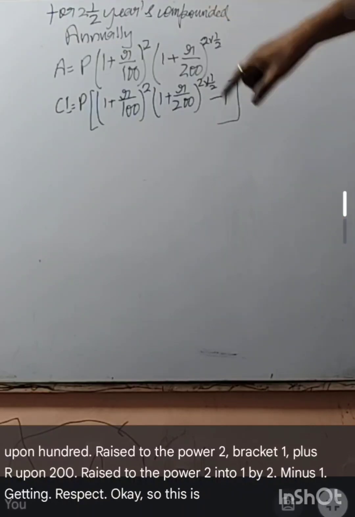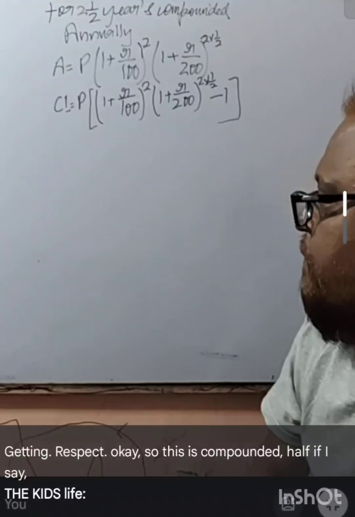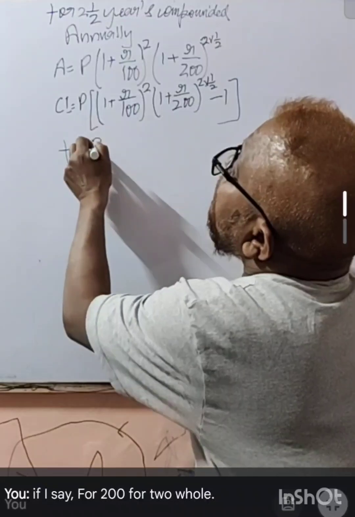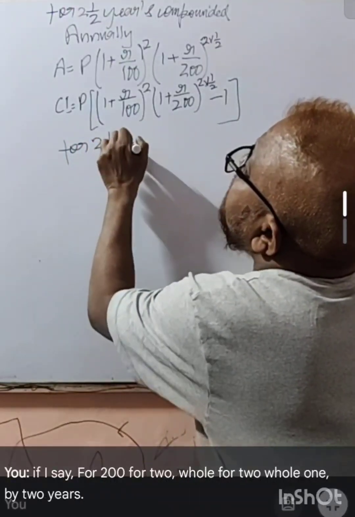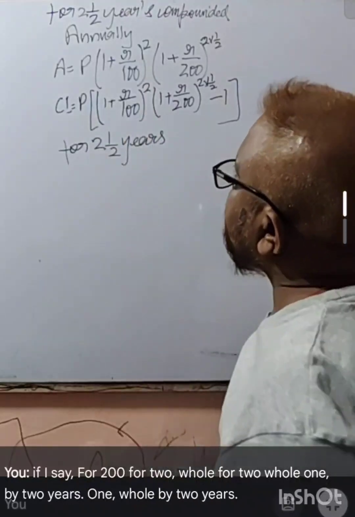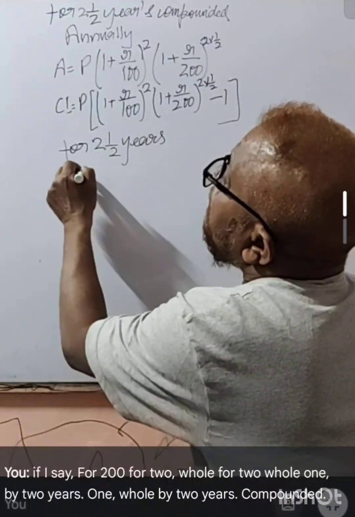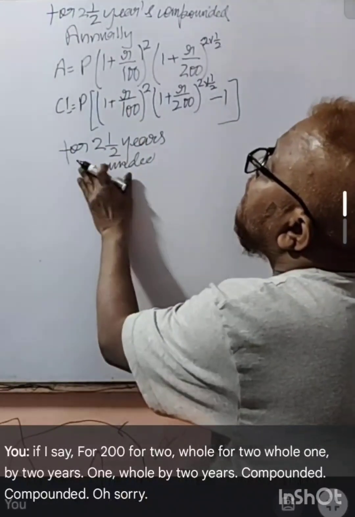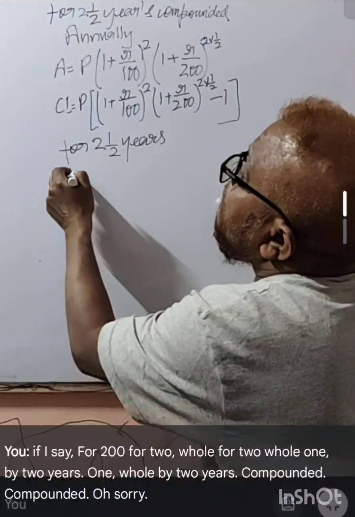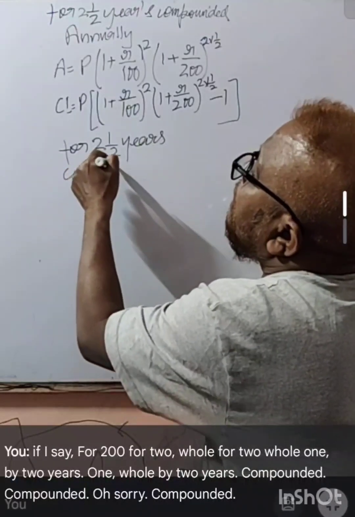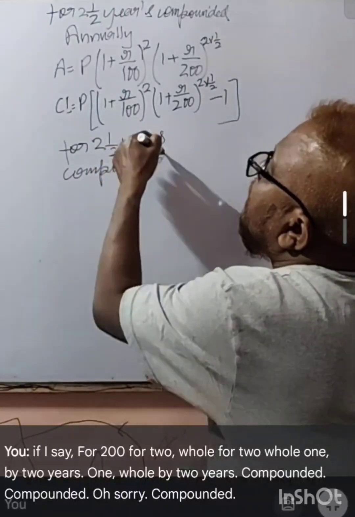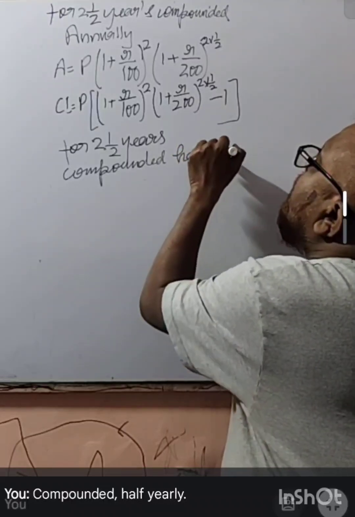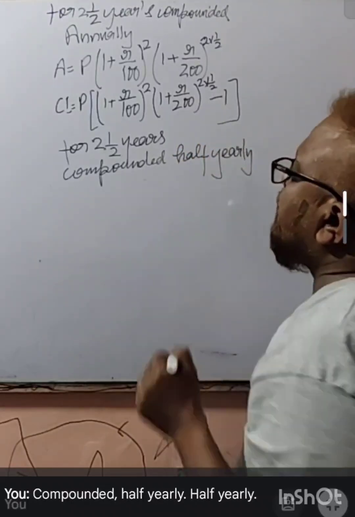Okay, so this is compounded half yearly. If I say for 200, for 2 and 1 by 2 years, 1 by 2 years, compounded half yearly, right?